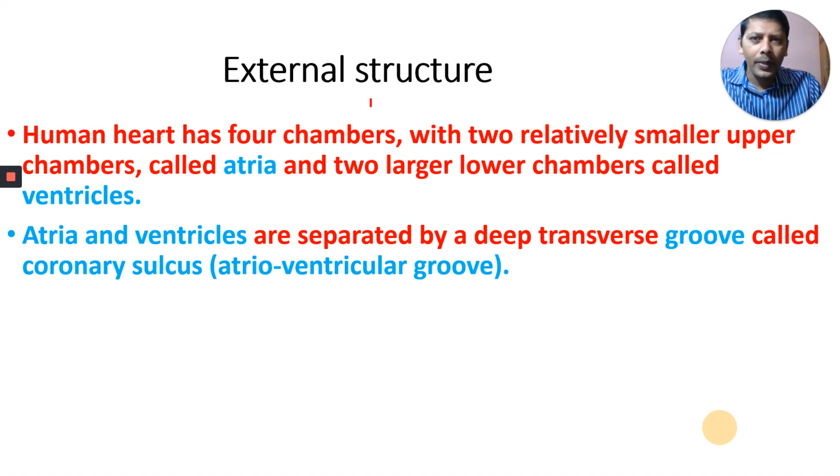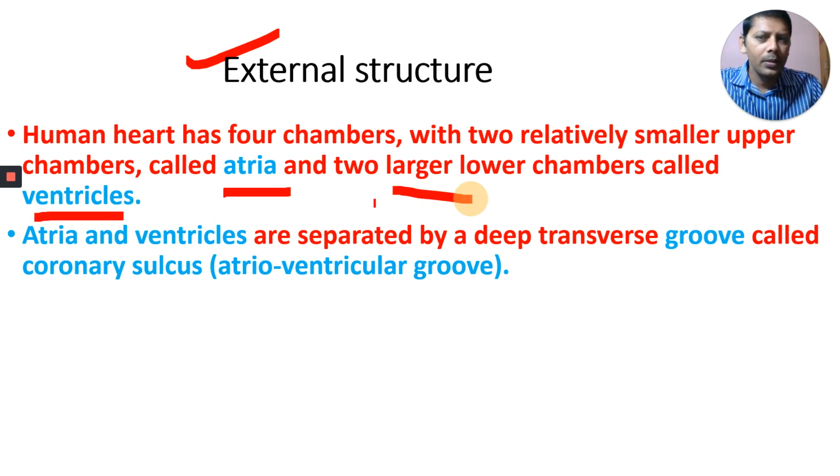Now the external structure of the human heart. The human heart consists of four chambers, with two relatively upper chambers, atria, and two larger lower chambers called ventricles. Atria and ventricles. Now we are talking about external structure. We haven't cut and opened our heart. We are only studying the external features of our heart.